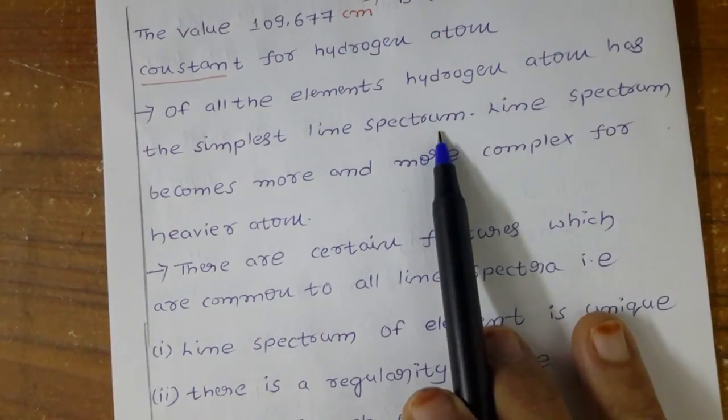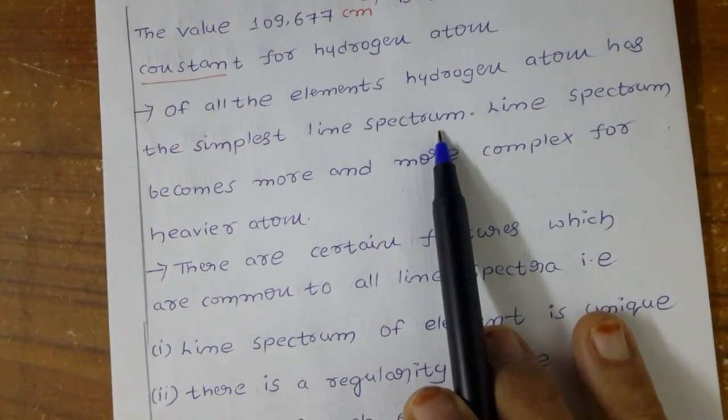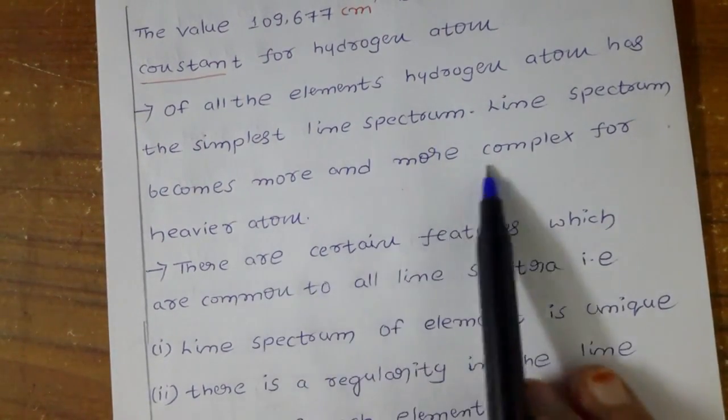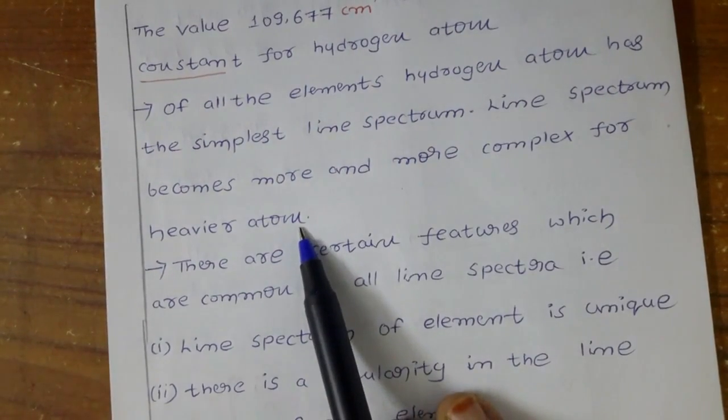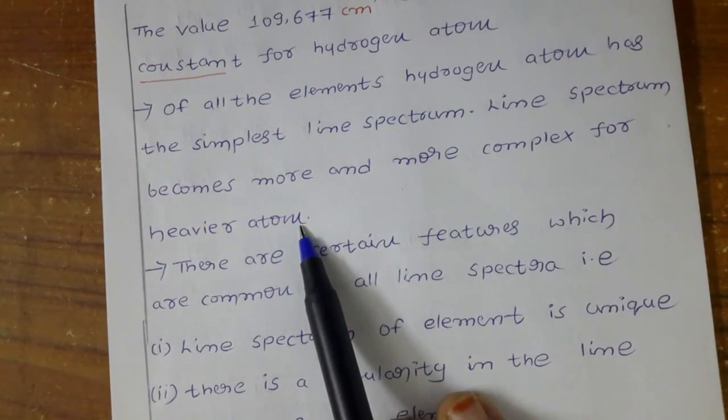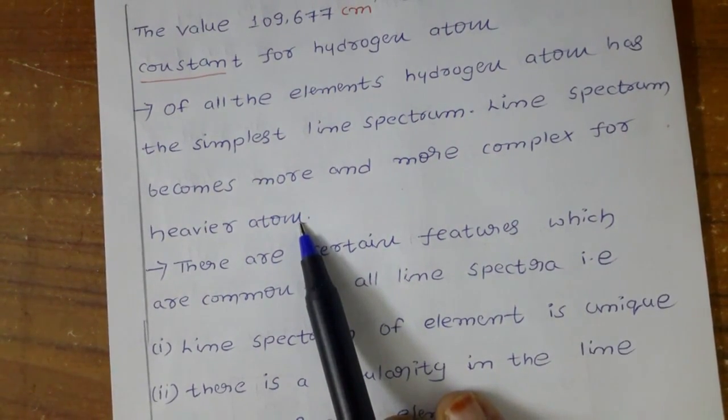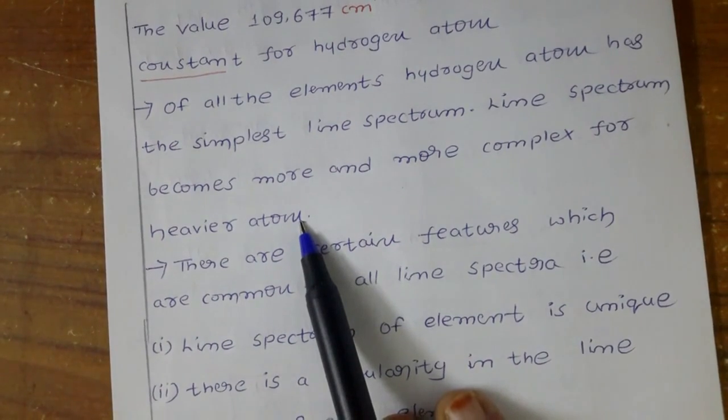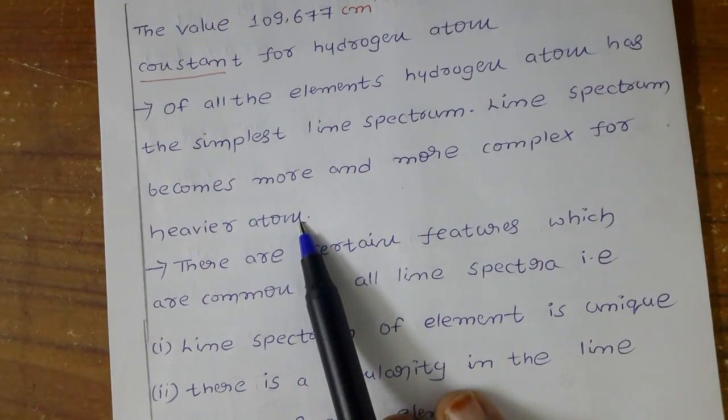If you go further, line spectrum becomes more and more complex for heavier atoms. For example, helium has 2 electrons, so many electron transitions are going on and you get more lines. For example, beryllium, boron. Once you increase the atom, heavier atom, Z is increasing and the number of electrons increases. So there are more electronic transitions taking place and the spectrum becomes more and more complex.